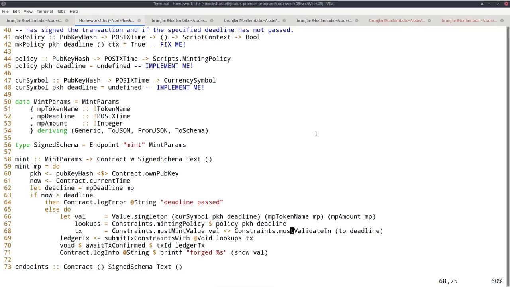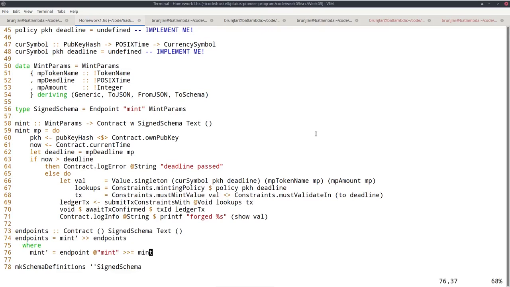And recall, normally the rule of thumb is to make it as large as possible, but not too large, of course. Because in the validation, it will be checked that the deadline has not yet passed. The largest interval I can basically use is toDeadline. And then I submit the transaction, wait for confirmation, and log the message that I forged the value.